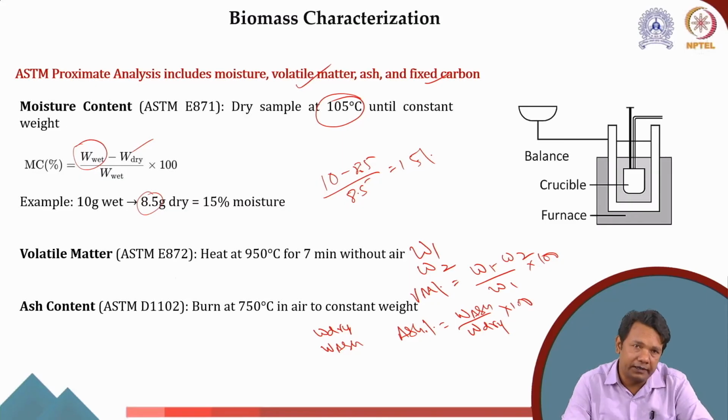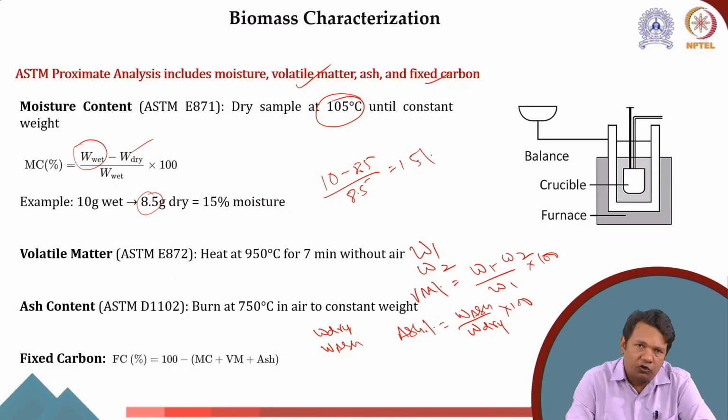I can calculate. Similarly, we learned how to calculate the fixed carbon. From 100%, I will reduce the moisture percent, VM percent, and ash percent, and whatever is left over is the fixed carbon.